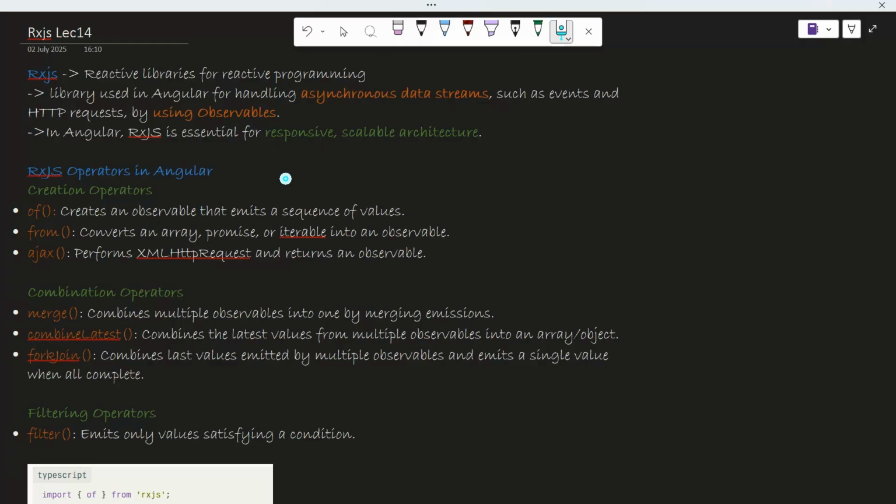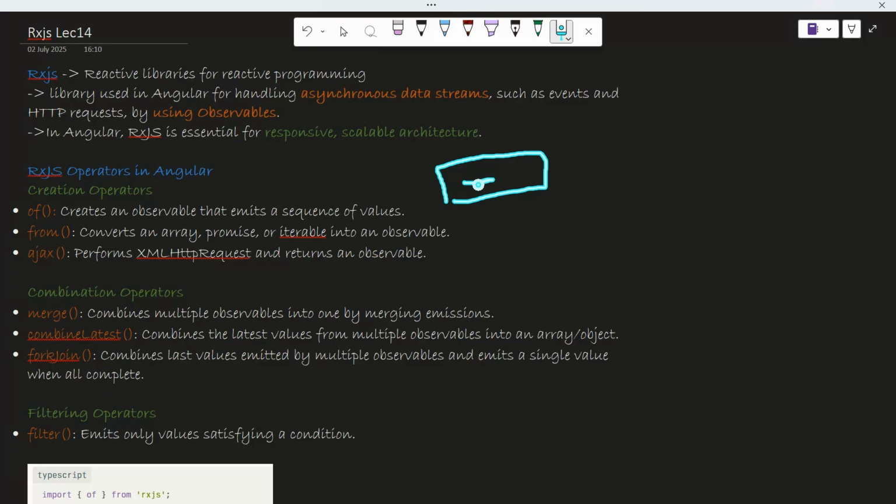Now, what are RxJS operators? These are basically used in your coding, in your applications where you want to solve your real world problems, like autocomplete. Suppose you want to create an autocomplete box where you type simultaneously and the options get filtered. Why are we using autocomplete?